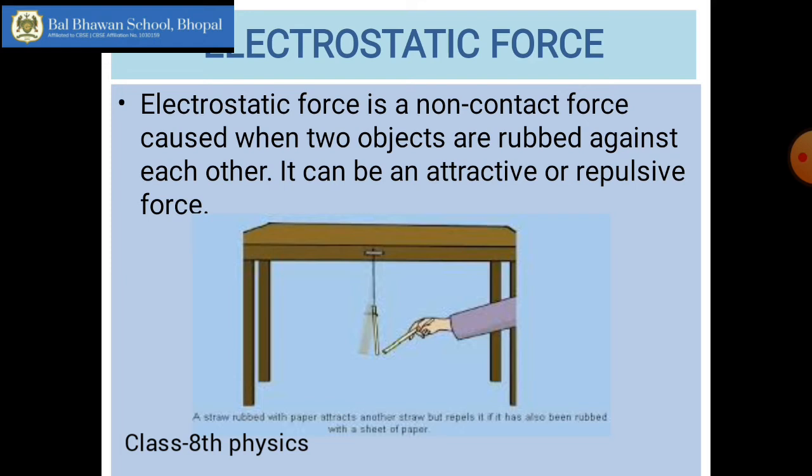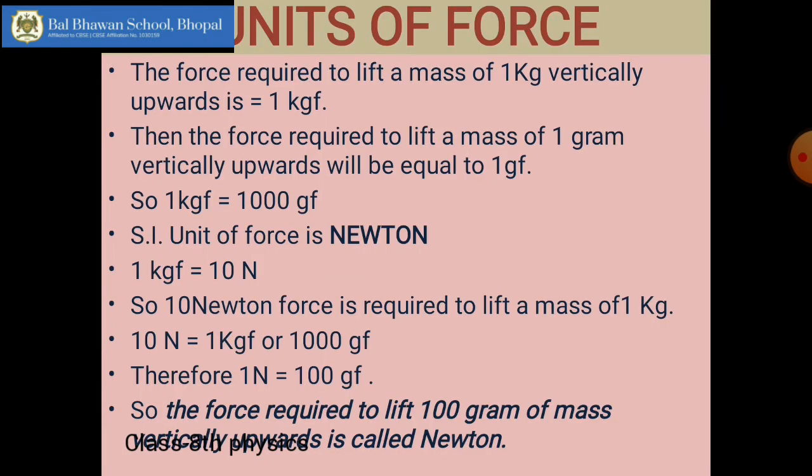Understood? You take off your pullover, your sweater. You see it is sticking to your body. What is happening? The pullover is charged now, and it is sticking to your body, which may be charged or uncharged. So the attraction between two charged bodies or between a charged and an uncharged body is called electrostatic force. It is because of electrostatic charges. They are electric charges, but they do not flow. That is why they are called electrostatic charges. This is the third type, electrostatic force.